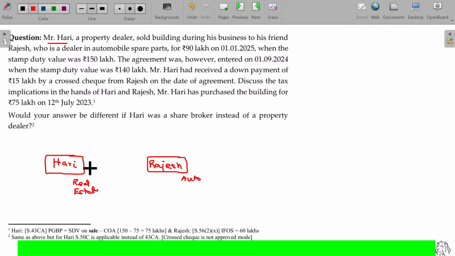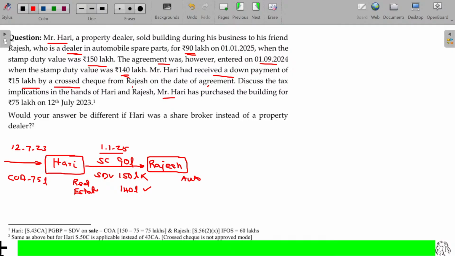So he sells the property to Rajesh, who is a dealer in automobile spare parts, for rupees 90 lakhs on 1/1/2025. Sale consideration being 90 lakhs, when the stamp duty value was 150 lakhs on the same date. The agreement was, however, entered at 75 lakhs. Now we have to find out the taxability in the case of Hari and Rajesh.